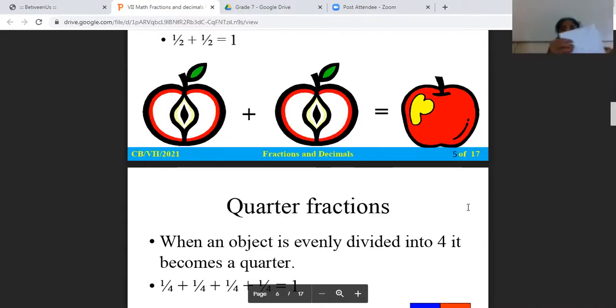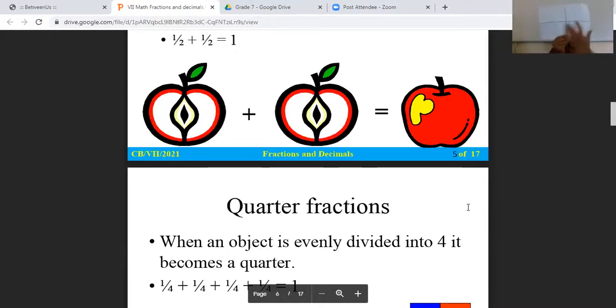If it was not divided equally, I would have done like this, like this, like this. See here, this is extra, this is also extra. It is not divided equally. So this cannot be a quarter fraction. A quarter fraction is divided into four equal parts. So it has to be divided into four equal parts.